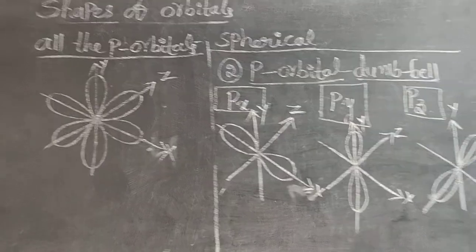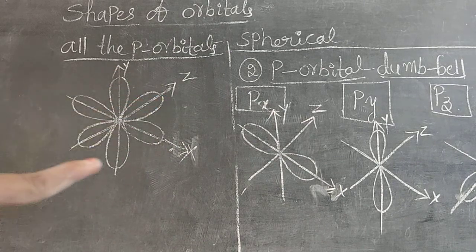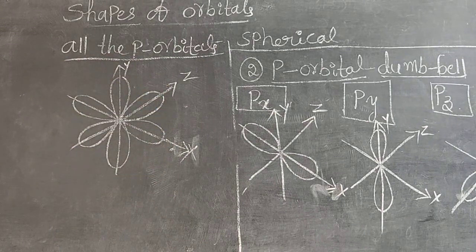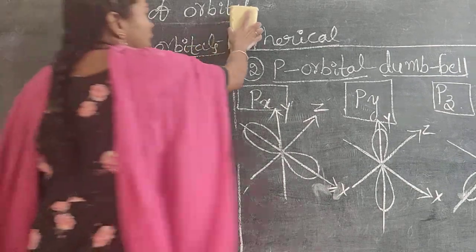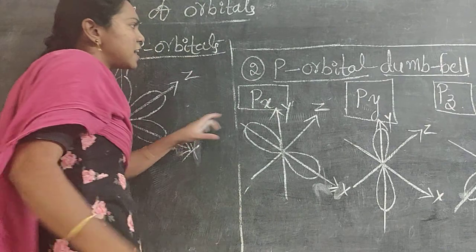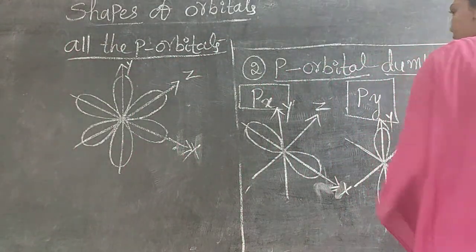So all the p orbitals are like this. X axis, y axis, z axis. All three axes are rotated, which are nothing but all the p orbitals. You draw this also. These are the three p orbitals. Px, py, pz is the diagram.